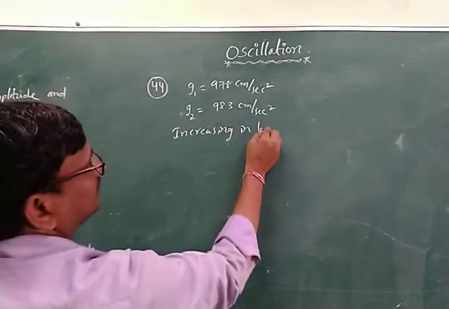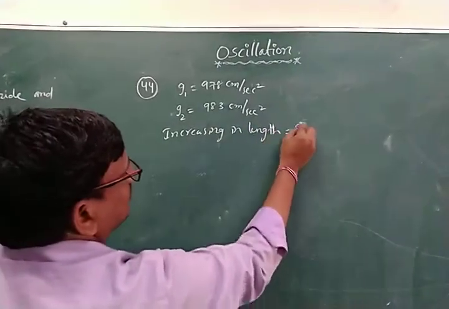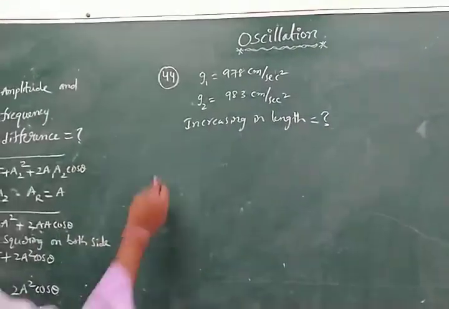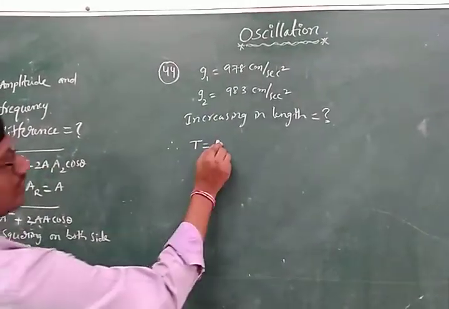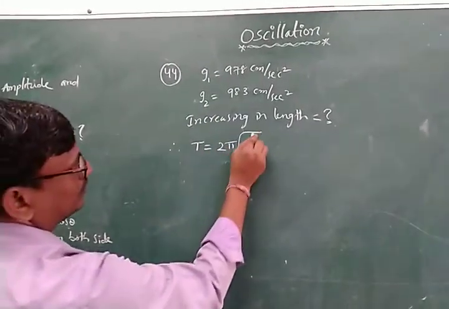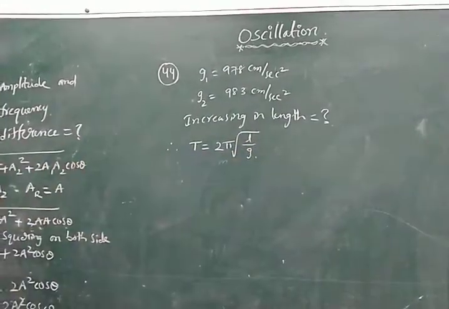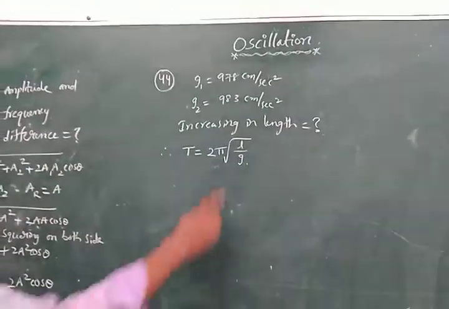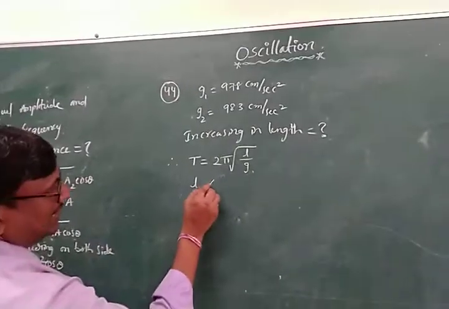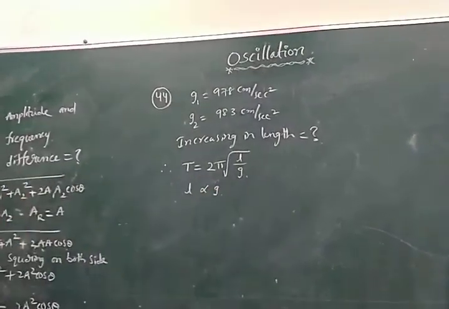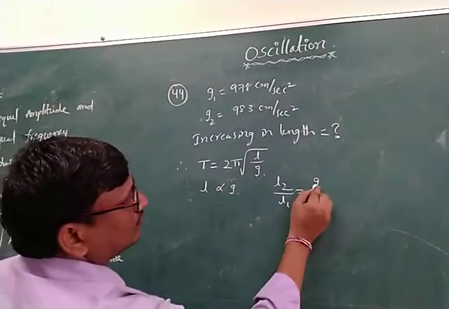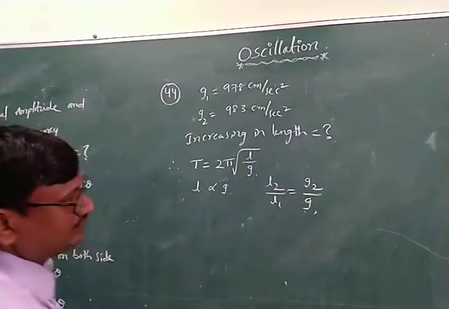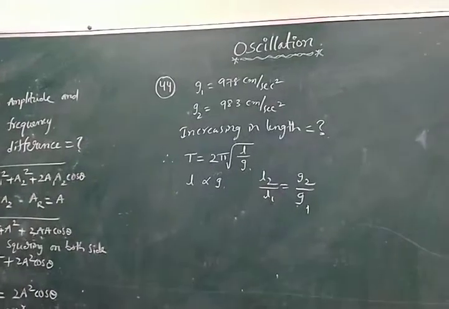The increase in length is equal to how much? See here, the time period formula. What is the time period? T is equal to 2 pi into under root of L by G. See, L is directly proportional to G. Taking the ratio, L2 by L1 is equal to G2 by G1, because it is directly proportional.